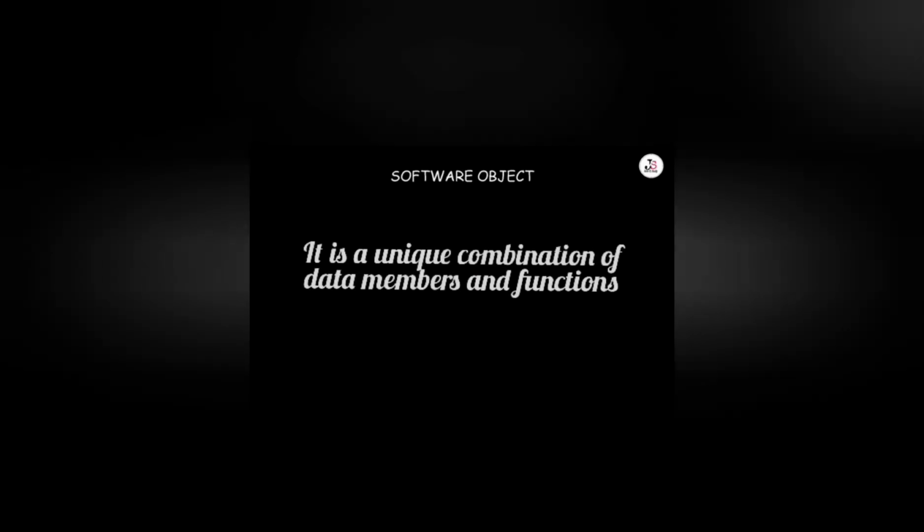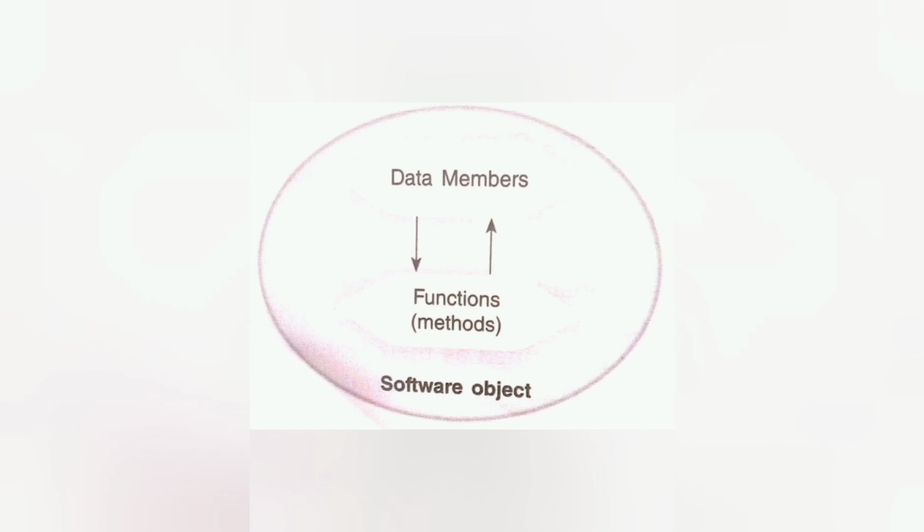And a software object is a unique combination of data members and functions. Functions is also known as methods. Say, a software object is a unique combination of data members and member functions. Member functions are also known as functions or methods.